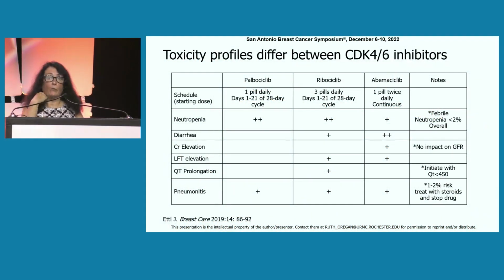Dr. Pat went over this, but I think this clearly illustrates they're not all the same. First of all, neutropenia is more common with palbociclib and ribociclib, which is the reason that we give them 3 weeks on and 1 week off, versus abemaciclib, which causes less neutropenia and can be given continuously. Deb talked about the diarrhea associated with abemaciclib compared to the other two agents. Abemaciclib has also been shown to increase creatinine levels. She talked about the QT prolongation with ribociclib, and I think we're learning that all three of them cause pneumonitis. But looking at the toxicity profile, I don't really need to go any further. They're clearly different.